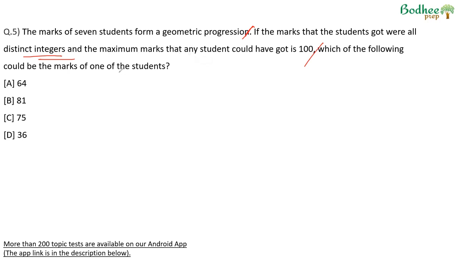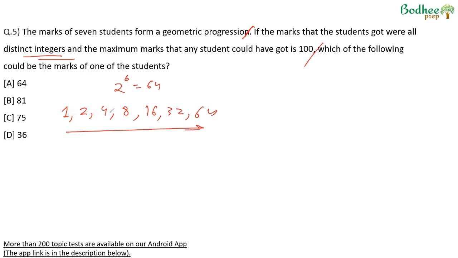Now, since all of them are distinct integers, the common ratio has to be an integer as well, and the smallest ratio possible, other than 1 so that the values are distinct, is 2. 2 raised to power 2, 4, 8, 16, 32, 64. There are 7 people. 2 raised to power 6 is 64. Anything beyond this will cross 100, and therefore the marks could be such that the students score 1, 2, 4, 8, 16, 32, and 64.